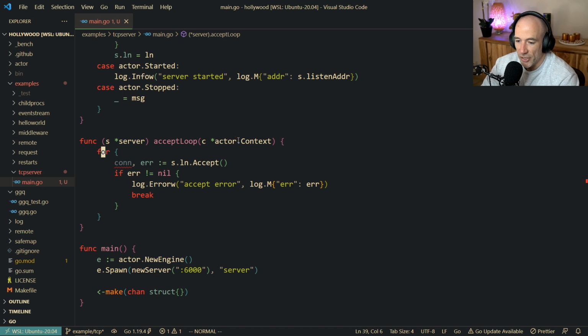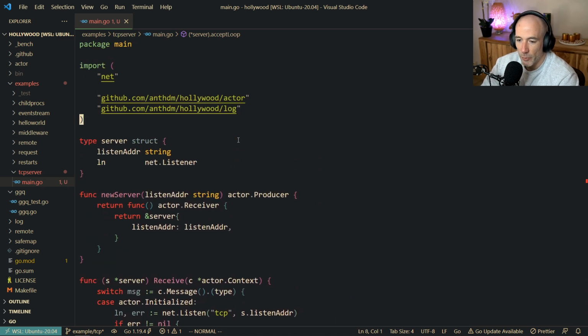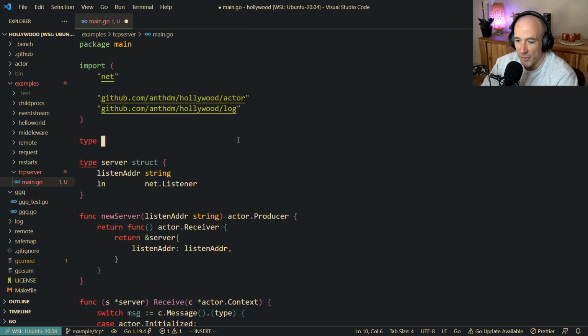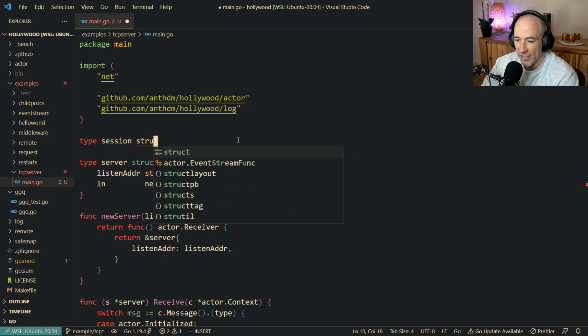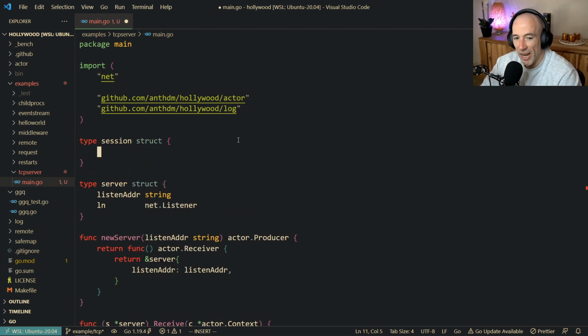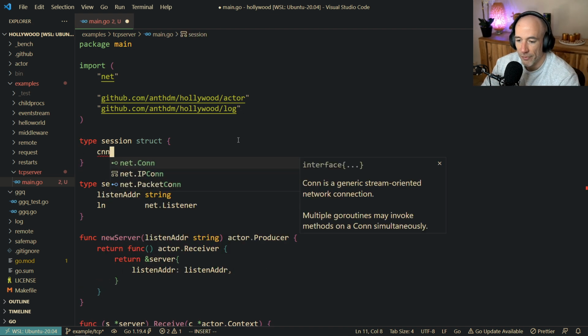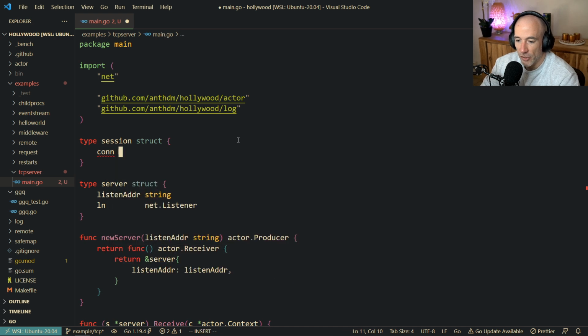So basically you have this connection. So what we're going to do, we're going to make a new struct. It's going to be a session, right? And a session is what I call each time somebody connects to our server, I call that a session, right? And that session will have a conn, and that's going to be a net.Conn. That's fine.